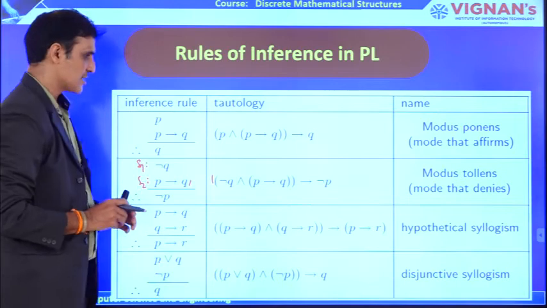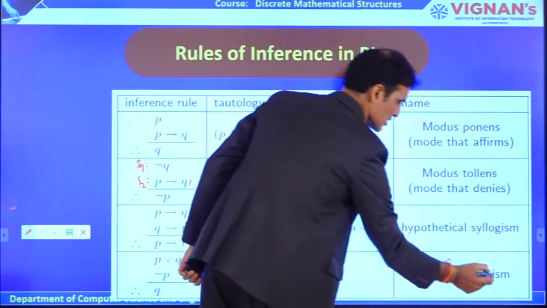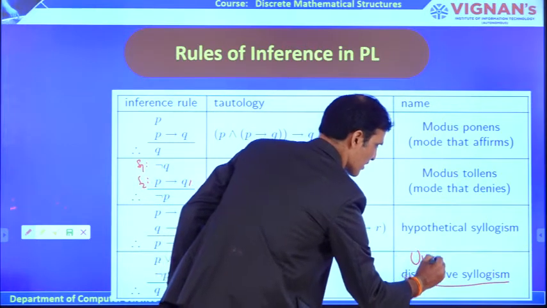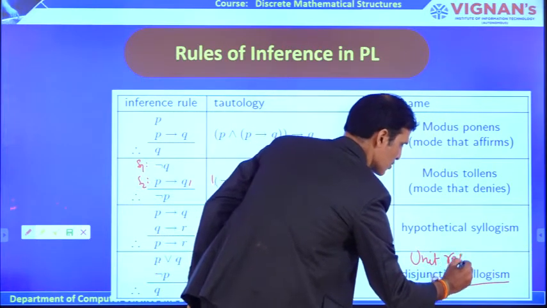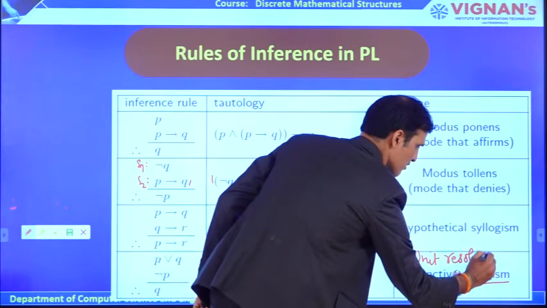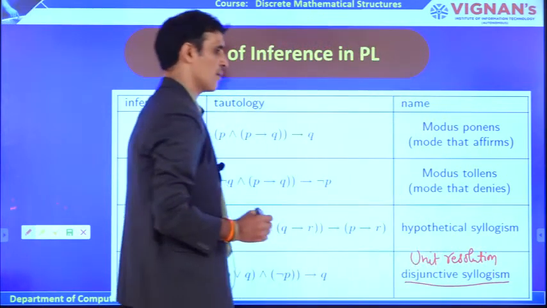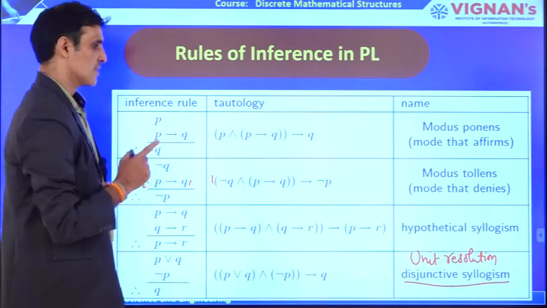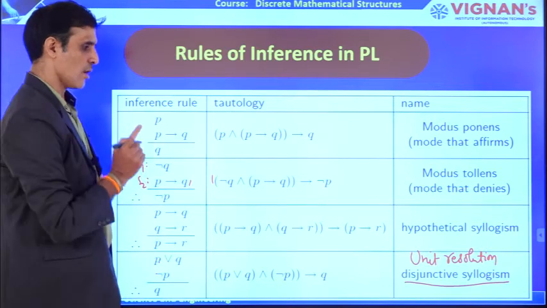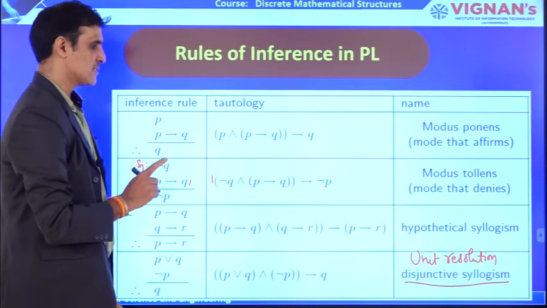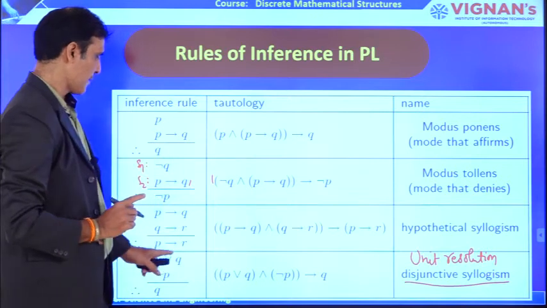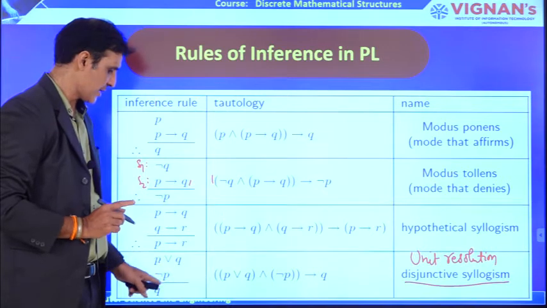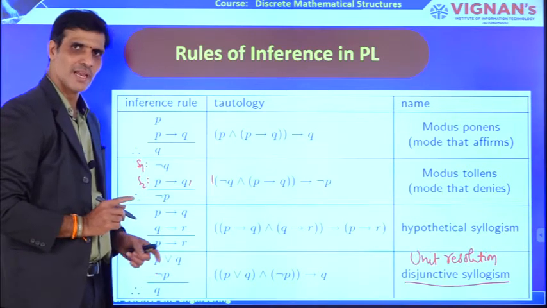Generally, it is called disjunctive syllogism. And in artificial intelligence, it is also called the unit resolution law. This resolution inference law plays a very, very important role in building inference engines in artificial intelligence. The actual name is disjunctive syllogism. Where P or Q and negation of P are given, from these two statements we can derive Q, or Q is a valid statement.